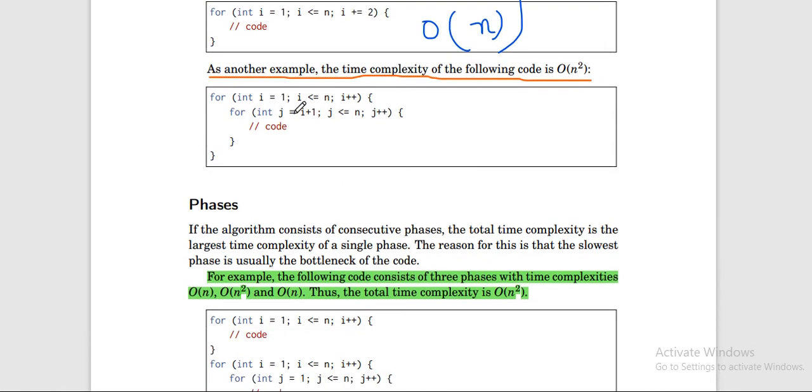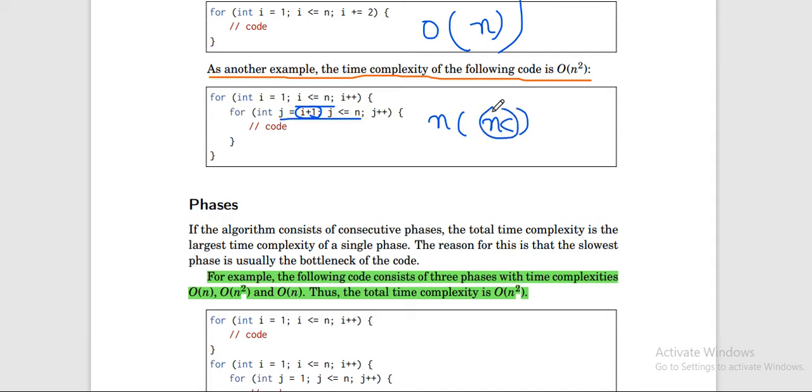So see here, you have this loop going till n, and inside it a nested loop starting from i plus 1, which is not totally iterating till n, it is less than n.